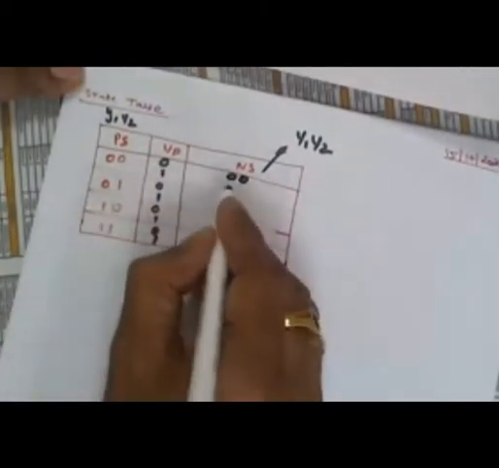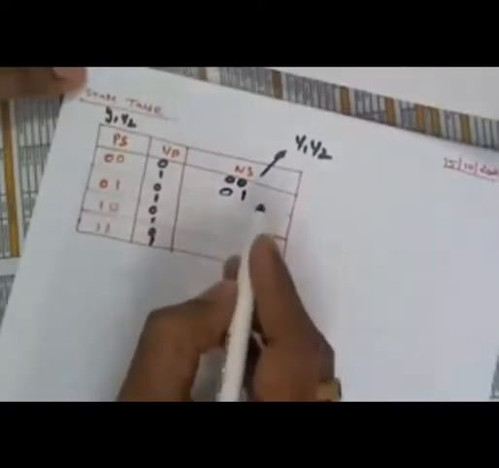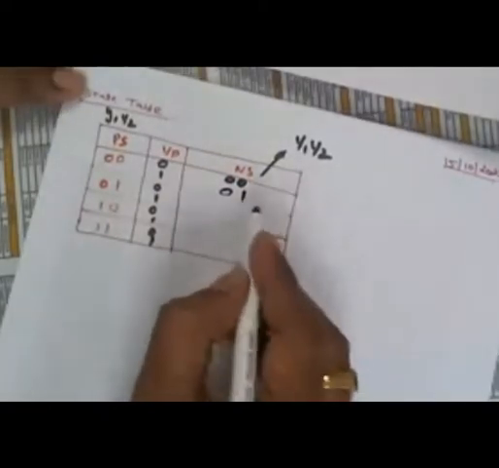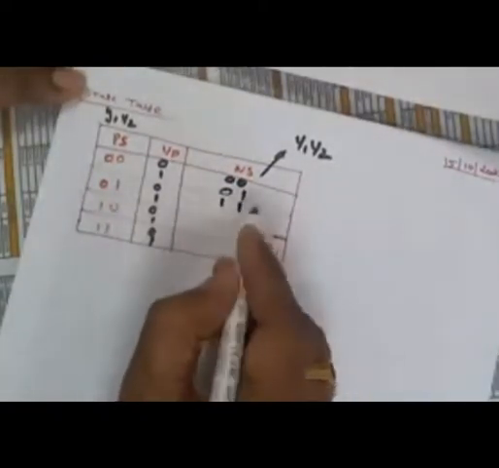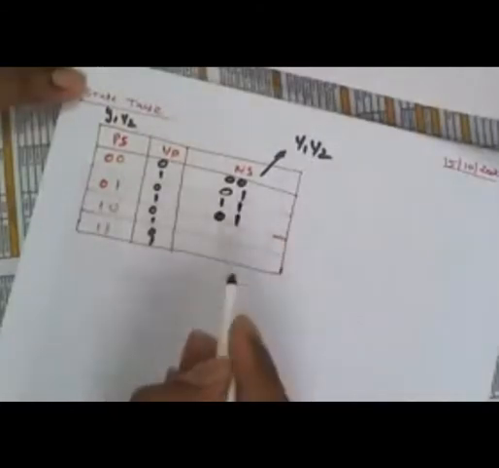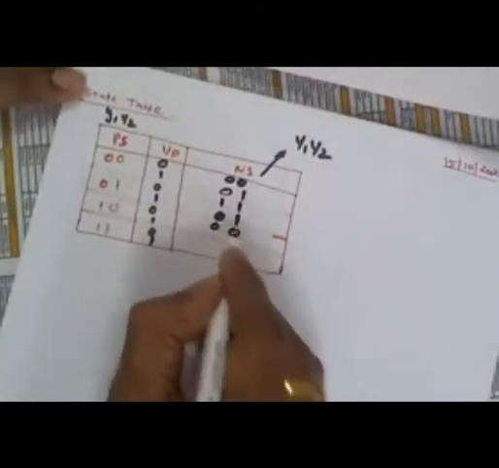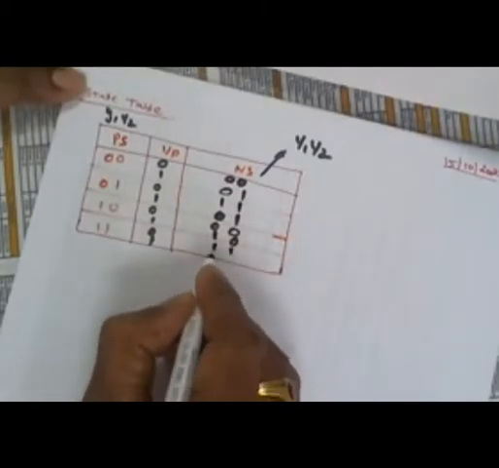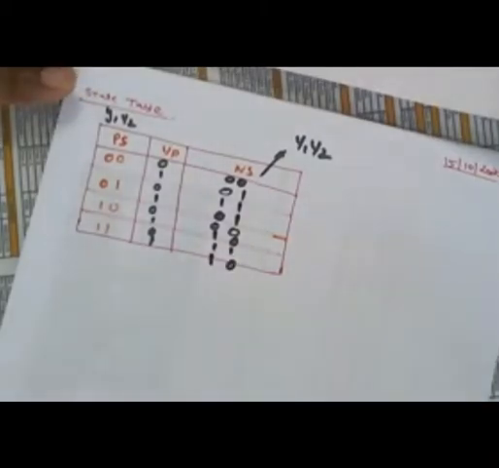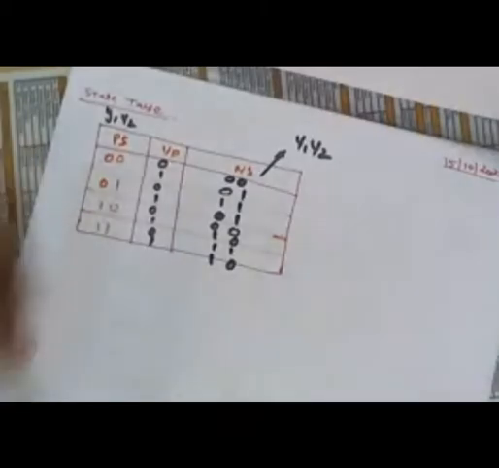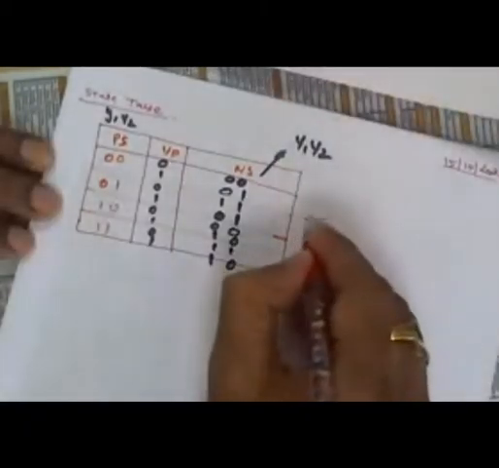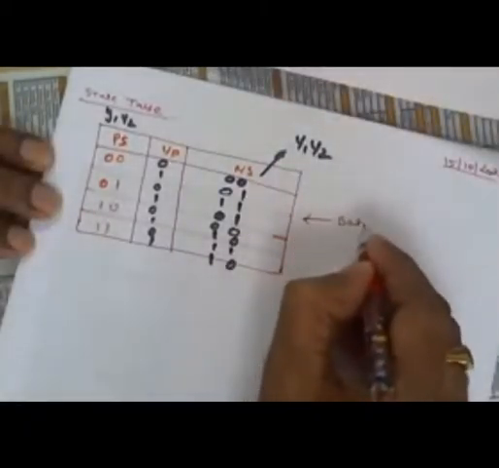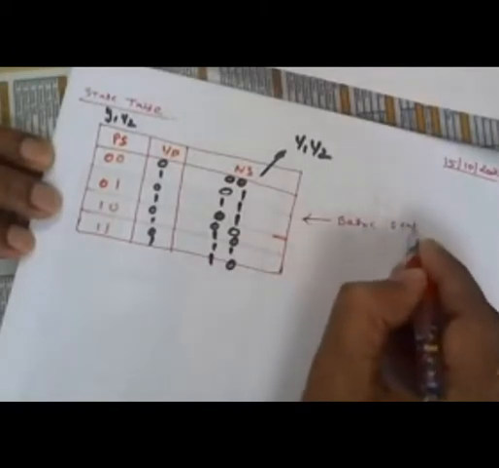With input 1, the next state is 0 1. You fill it up now. I will write here, you also fill it up and then check. 1 1, 0 1, 0 0, 1 0, 1 1, 1 0. This is the basic state table. You know this one already.